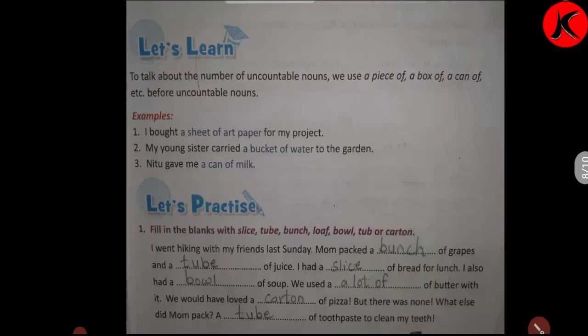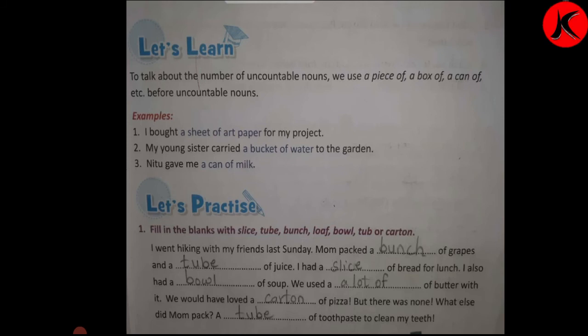To talk about the number of uncountable nouns, we also use a piece of, a box of, a can of, etc. before uncountable nouns. To talk about the number of uncountable nouns, what you have to do?